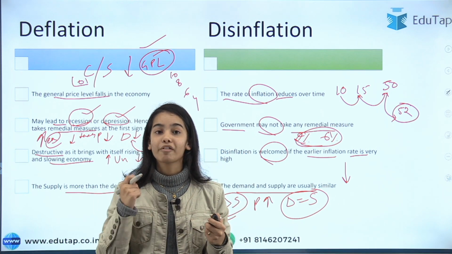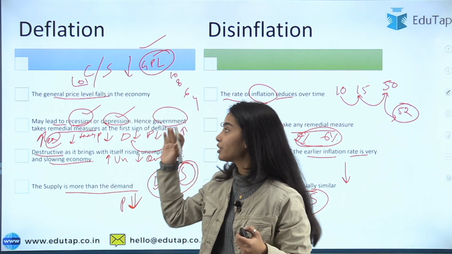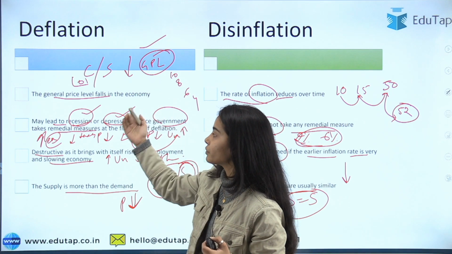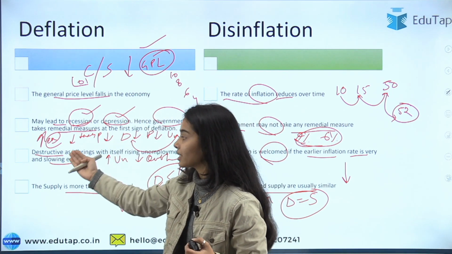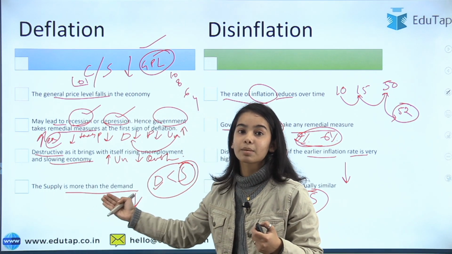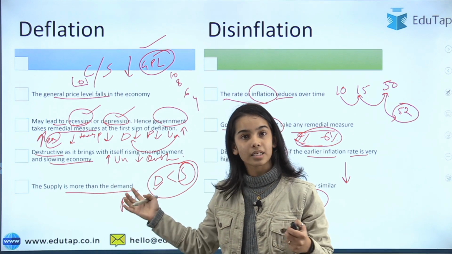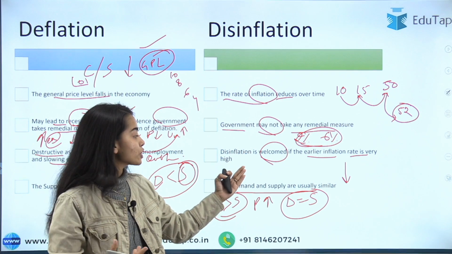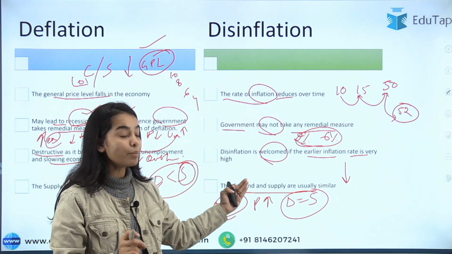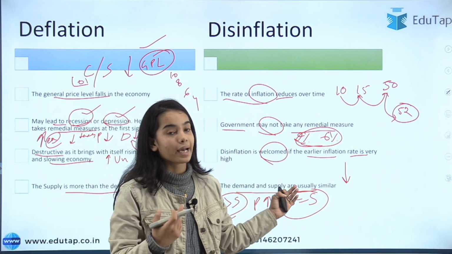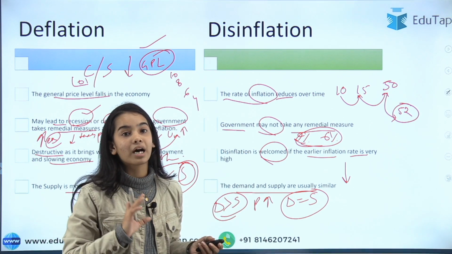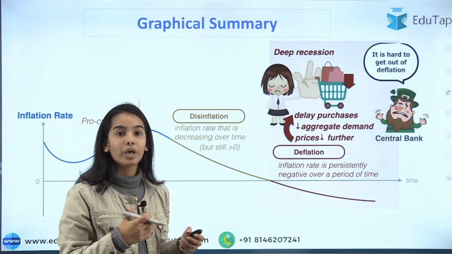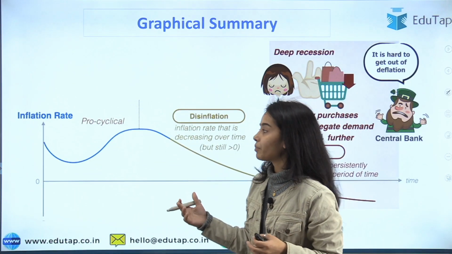I hope you have understood it, and do remember the differences, especially that deflation leads to recession and depression. It is very destructive, and the supply is more than the demand in this condition. In deflation, the government needs to take remedial measures. Disinflation is welcomed if the earlier inflation rate is high, and in this case the supply and demand usually are similar. Okay, now we will see the graphical summary.